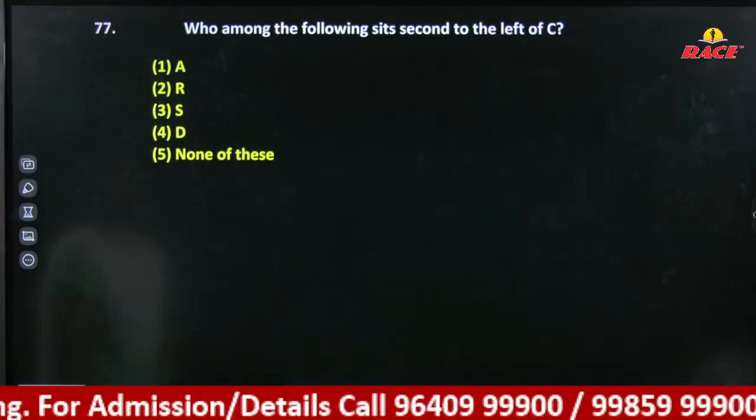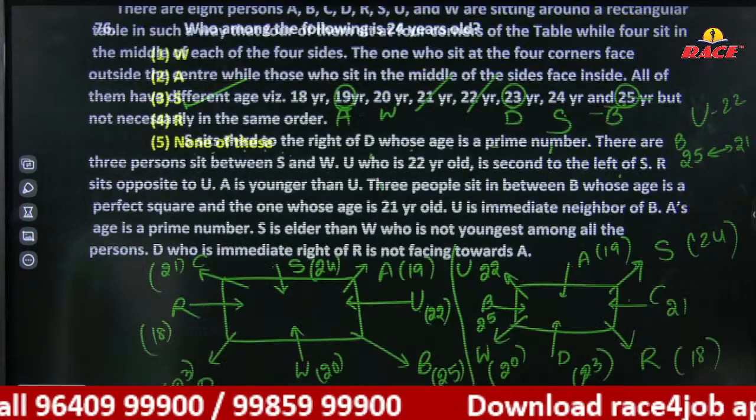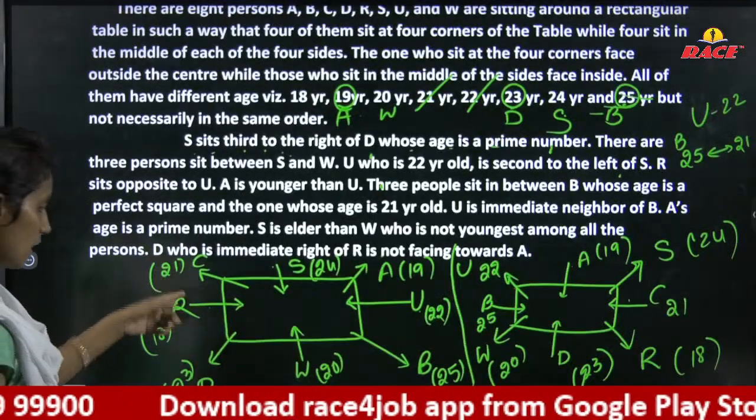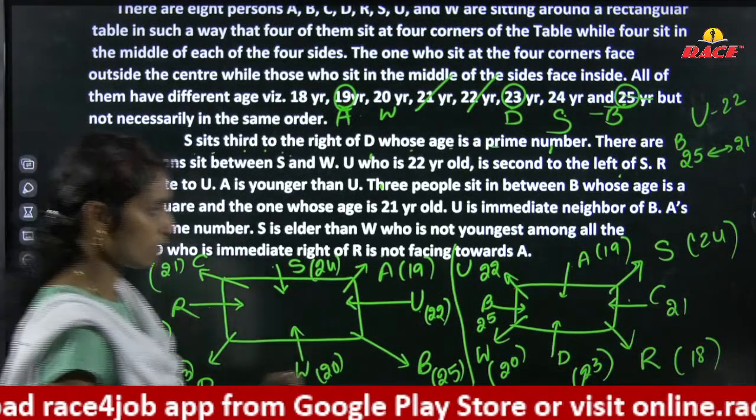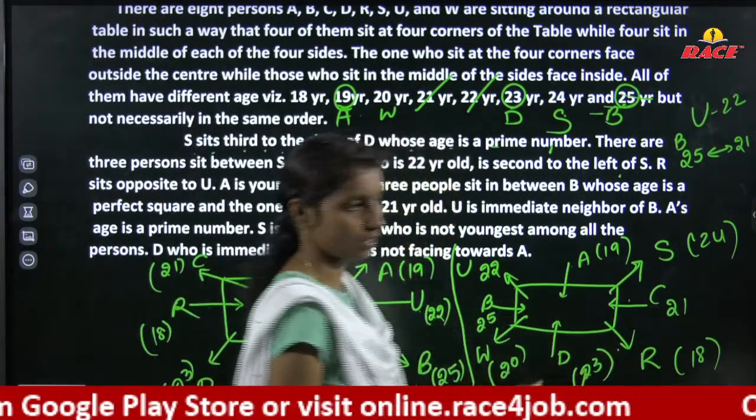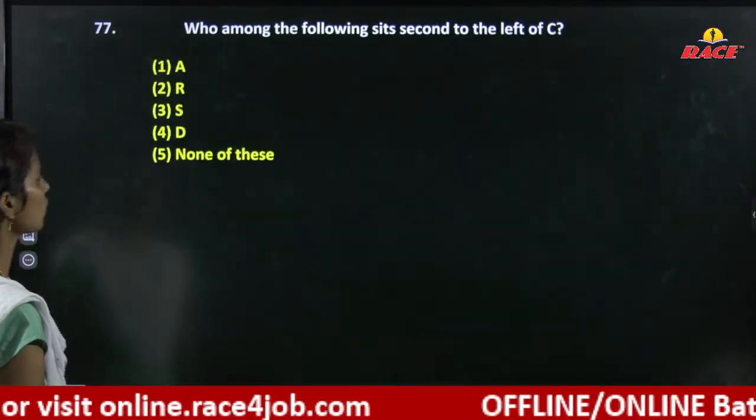Who among the following sits second to the left of C? C is facing away, first left, second left, D is here. C is facing towards the center, first left, second left, D is here. రెండు డైరెక్షన్ D వస్తుంది.